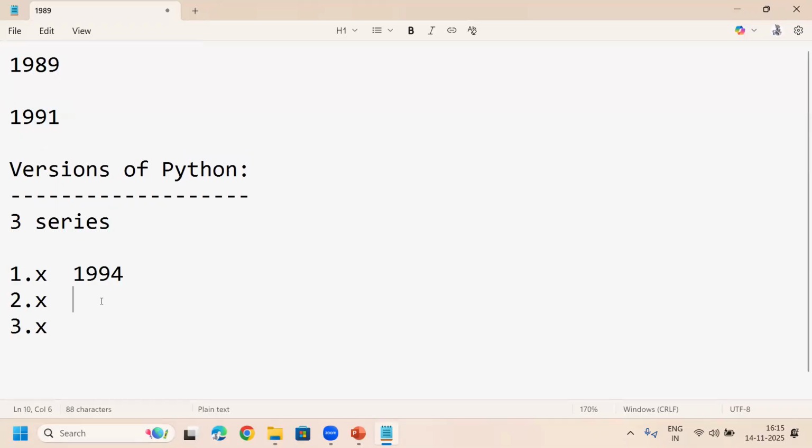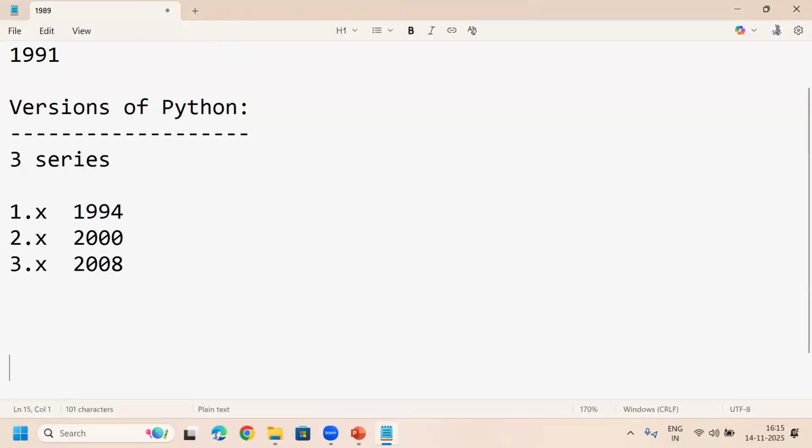Next, the 2.x series is introduced in the year 2000. Next, the 3.x series is introduced in the year 2008.